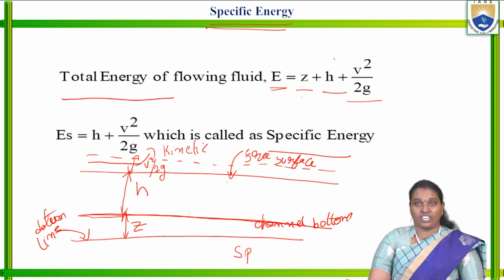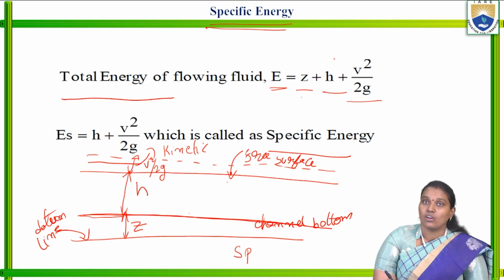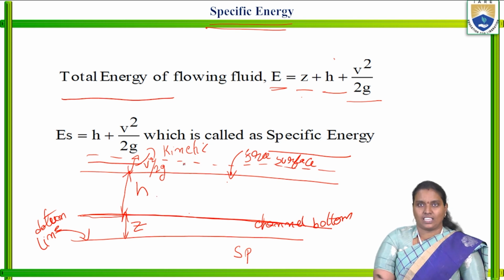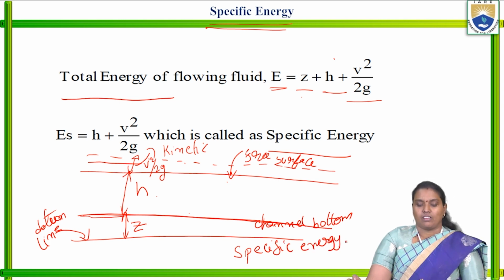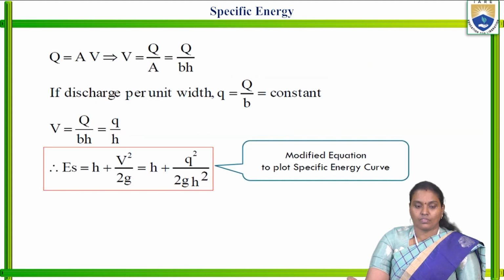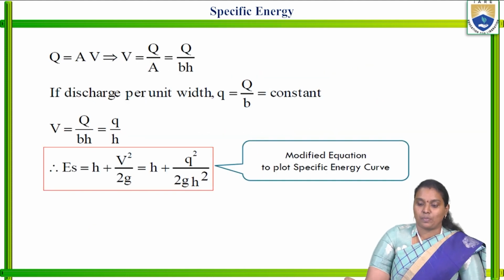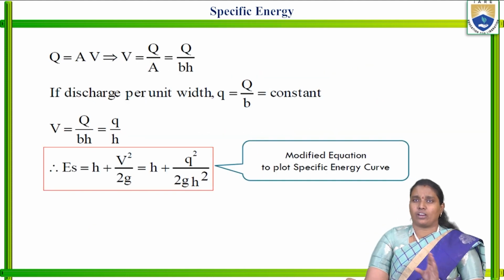The combination of the three is nothing but the total energy. We are considering potential energy and kinetic energy, which is nothing but the specific energy. Based on this, we are understanding the specific energy curve equation.